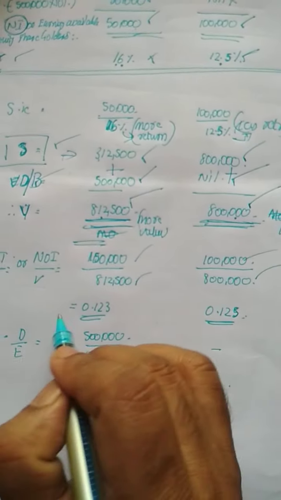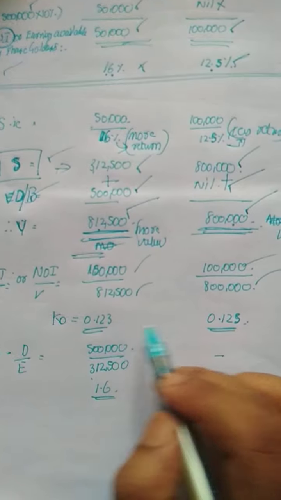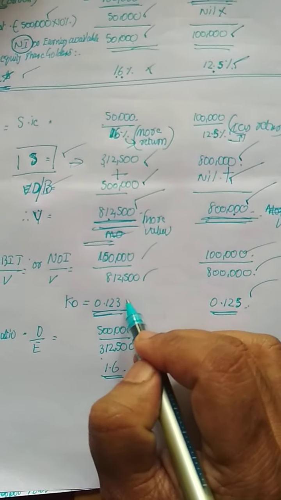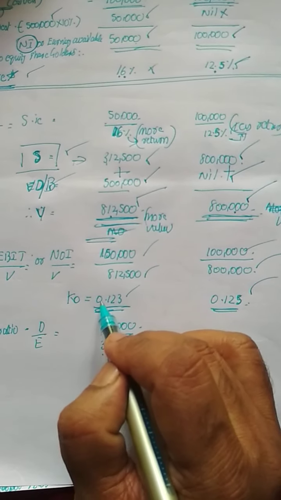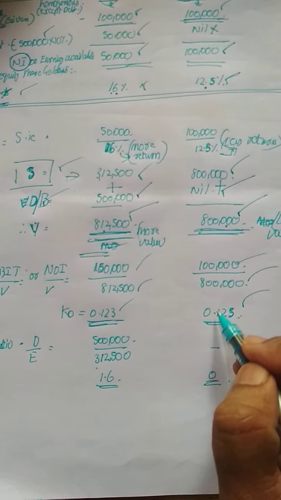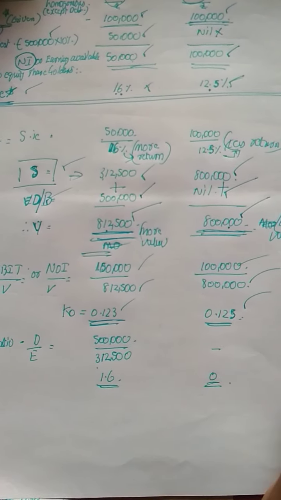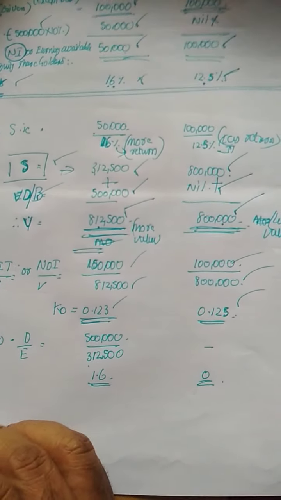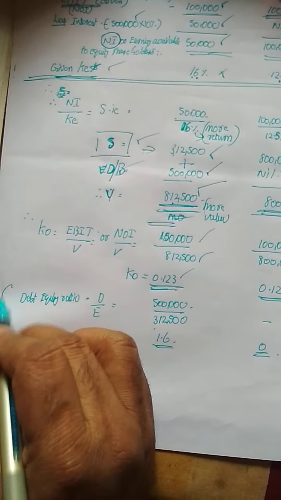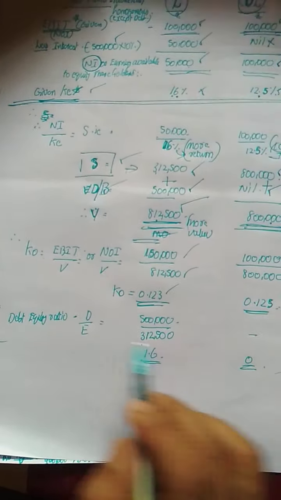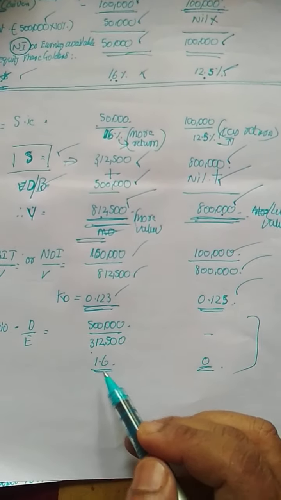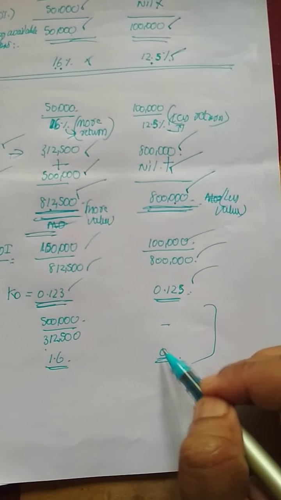We get the overall cost of capital. There is not much change: 0.123 in case of the levered firm, and for the unlevered firm it is 0.125. Now we are taking the debt equity ratio. This is an extra calculation. Debt divided by equity is 1.6 for the levered firm, and for the unlevered firm it will be 0, since there is no debt.